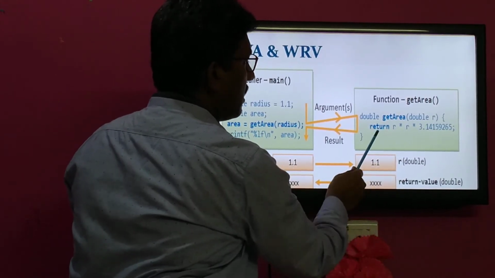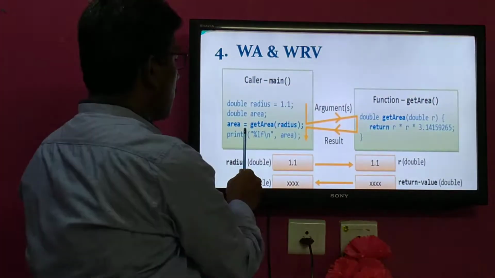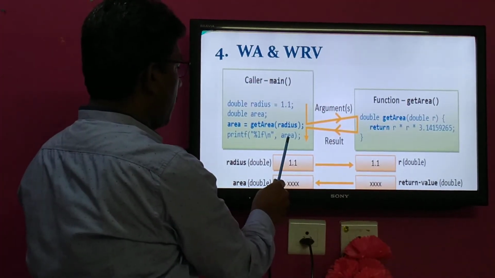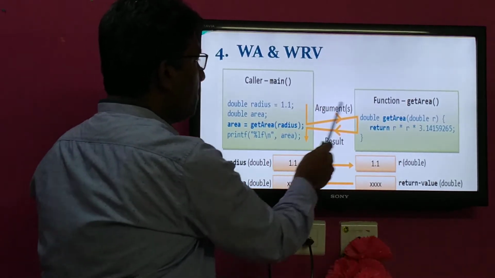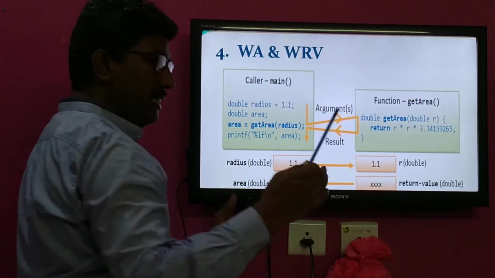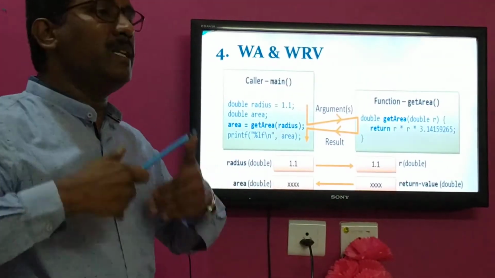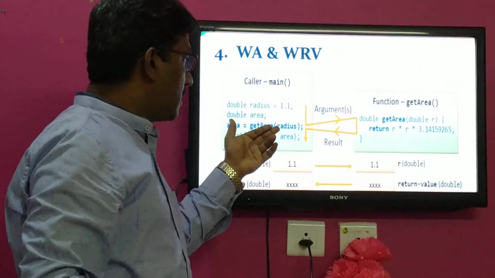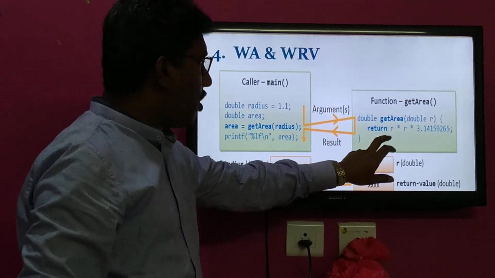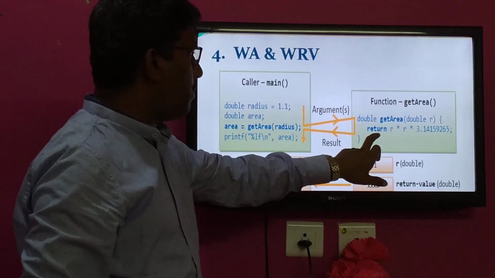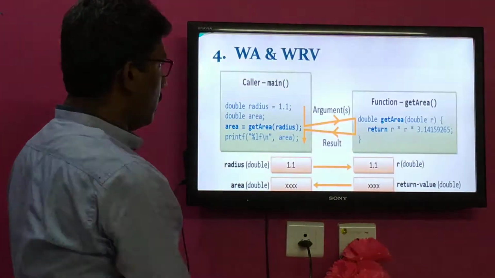After getting the result, the return statement takes responsibility to return that value to the calling function, and by using the printf statement, I can display that particular result. Argument passed, result returned. This is a mutual understanding in both directions of communication. Explicit communication is there: from calling to called in the form of the radius parameter, and from called to calling in the form of the result by using the return statement. So this is called with argument and with return value.